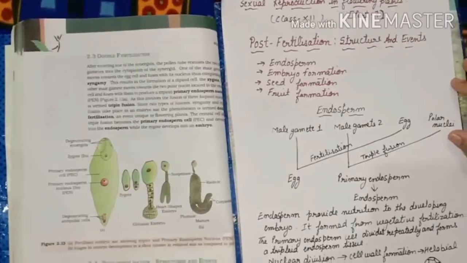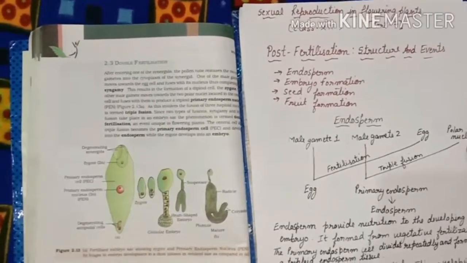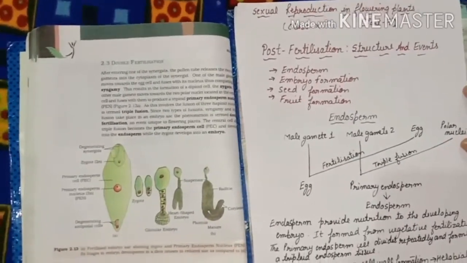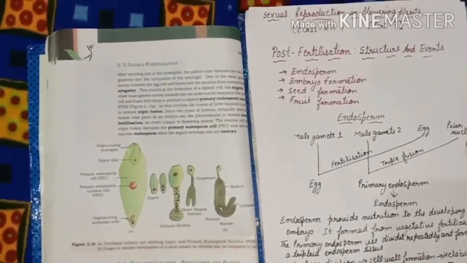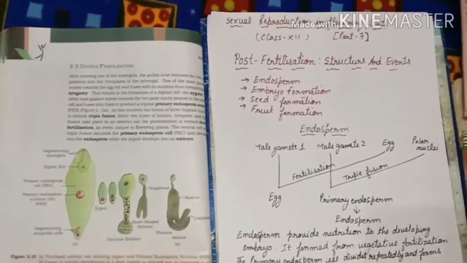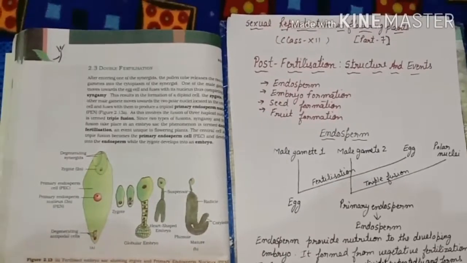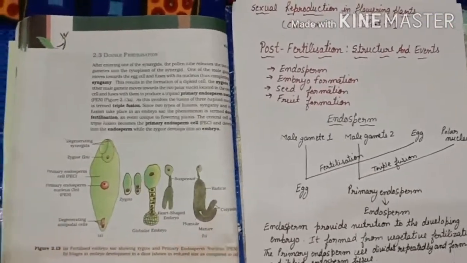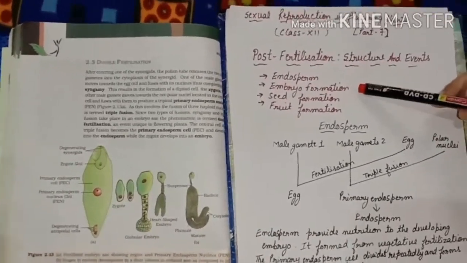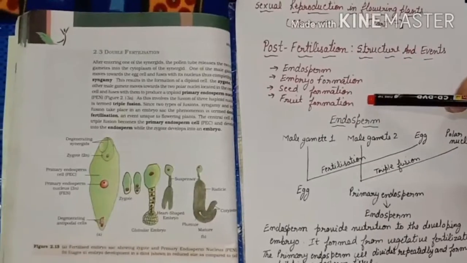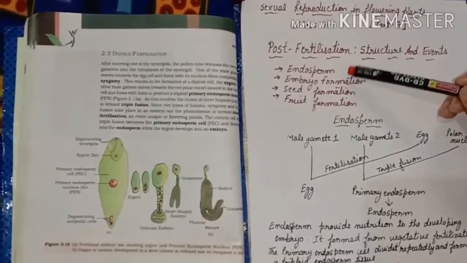Hello students, we were doing sexual reproduction in flowering plants, and we already completed our pre-fertilization and the fertilization part. Now today in this class we are going to start with the post-fertilization, meaning what will happen after the fertilization process. We'll discuss the changes that are going to be shown in the plants after fertilization. In this we will discuss four important things. The first one is the endosperm, the second is embryo formation, third is seed formation, and the fourth one is fruit formation. So the first that I am going to start with is endosperm.